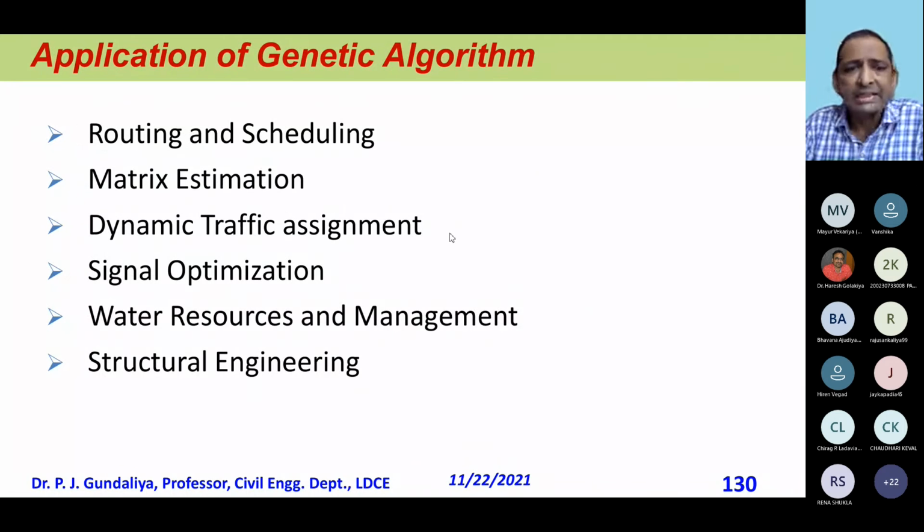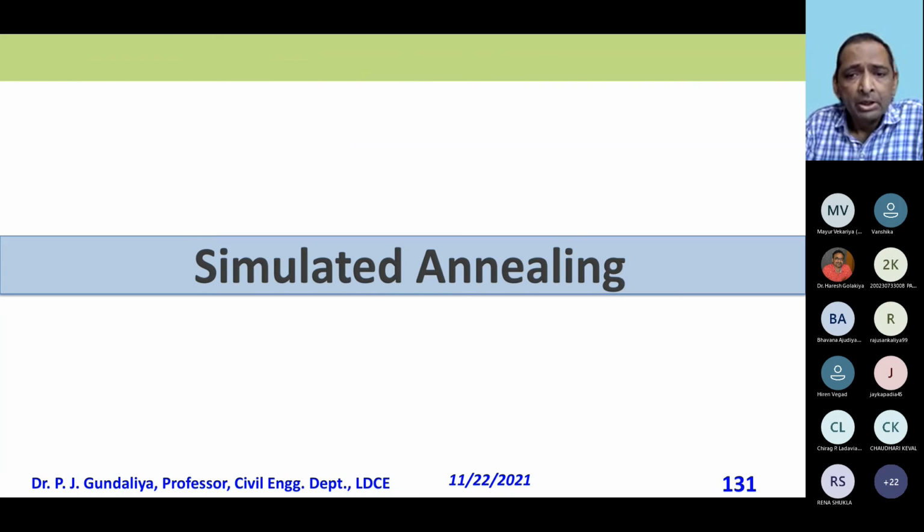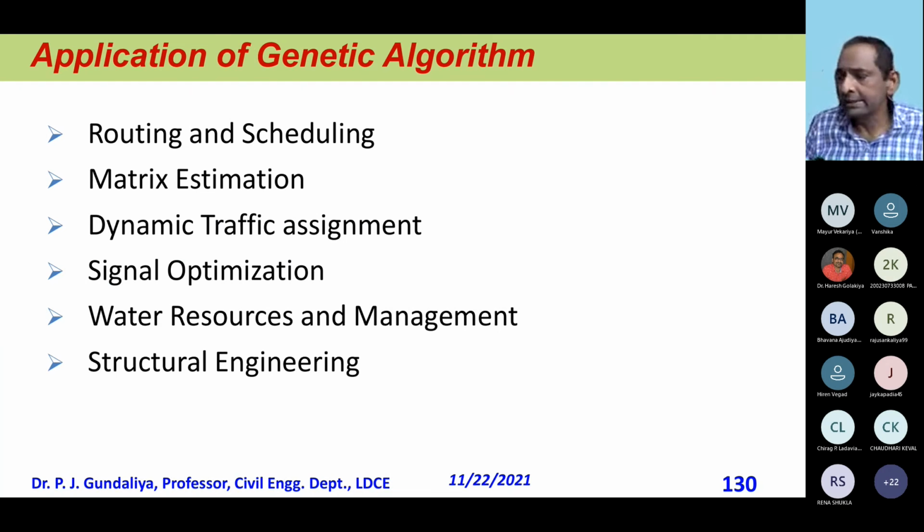And there are many applications: routine scheduling, matrix estimation, dynamic traffic assignment, signal optimization, water resources and management, structural engineering. So with this I stop. I think simulated annealing is coming now, but our focus was only on GA and CA. With this I stop here.